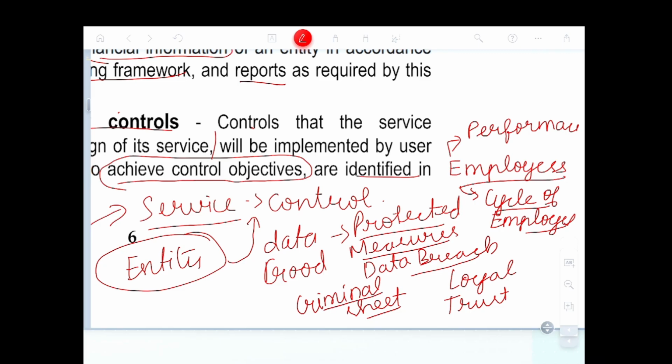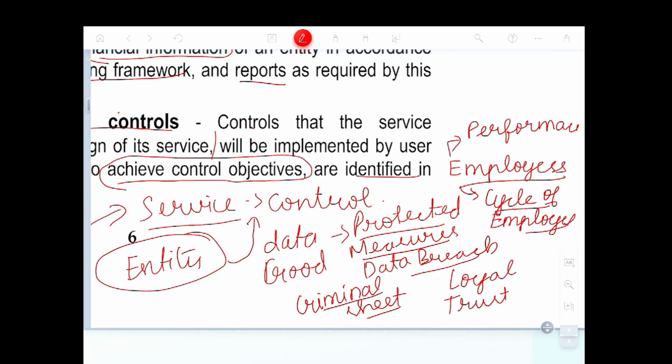If you hire someone with a criminal sheet, they might still do some illegal activities in your company. So you should check before hiring someone. This is also a control activity to control your data and your assets.